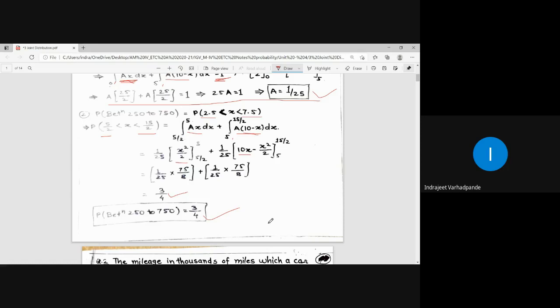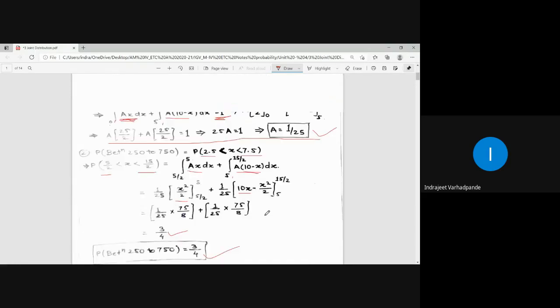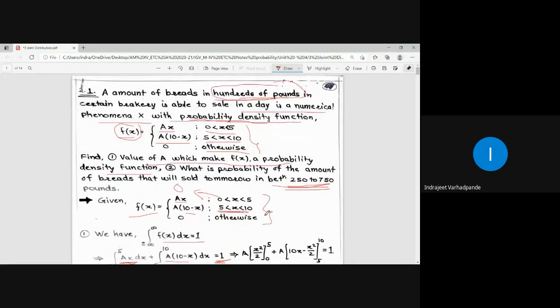Is this question clear? How we calculate from the given data the value of the constant and the expected probability that they have asked us, right? So this was one of the examples, related to the sale in the bakery, the amount of bread prepared daily.